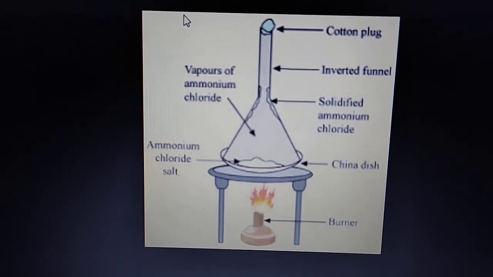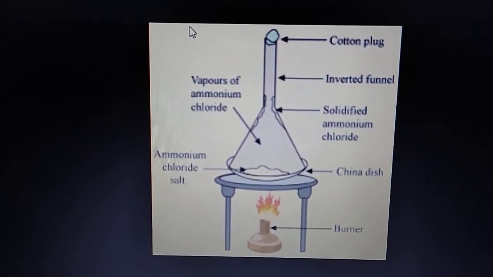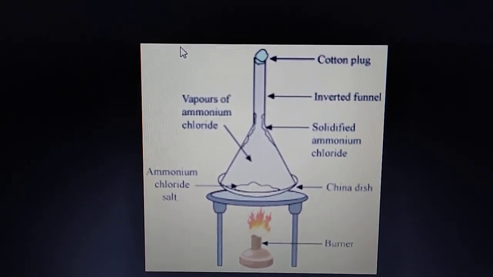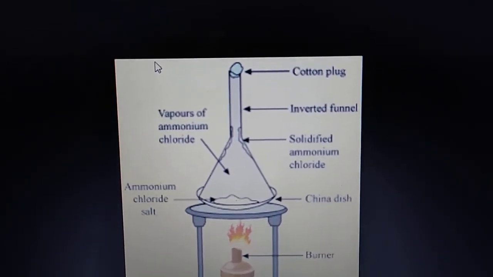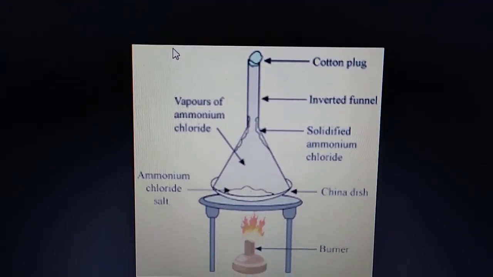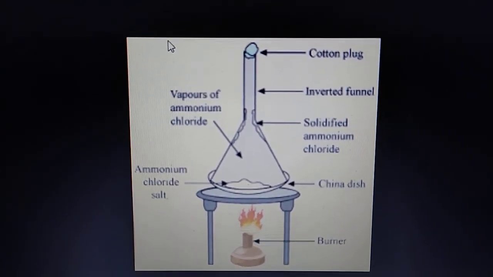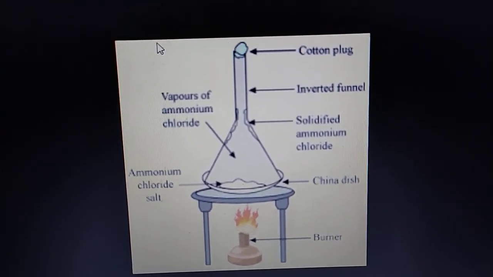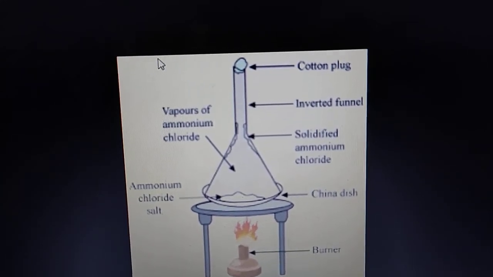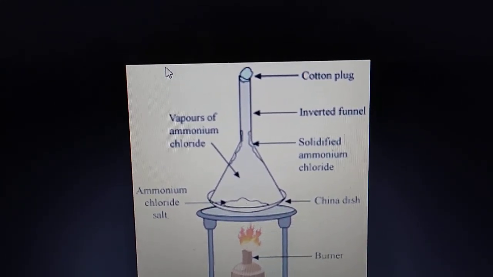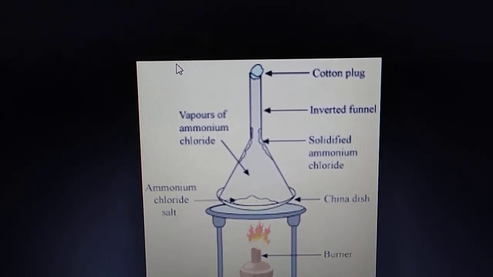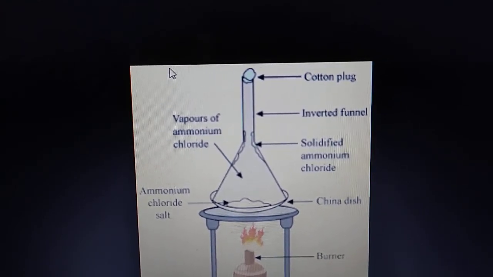So how is this going to separate these substances if present in a mixture? How do we separate this by sublimation? Let's see. Suppose I have ammonium chloride. We know that it sublimes, means it converts directly from solid to gaseous.